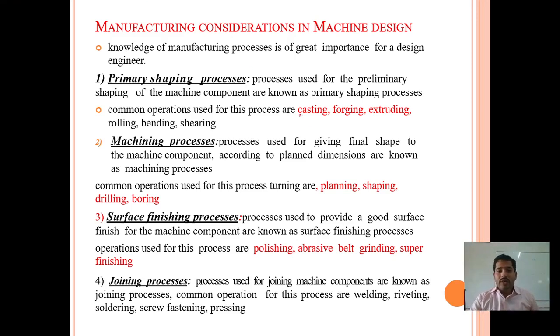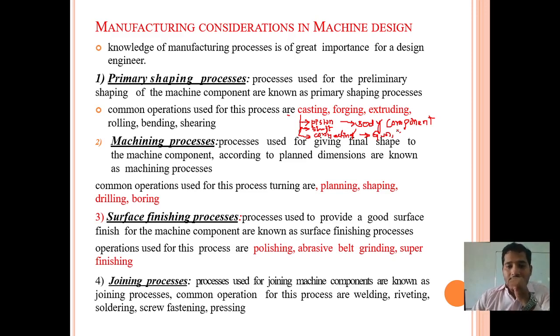In the casting process, we can make any type of component like piston, shaft, connecting rod, any body component, as well as a gun. So we are doing this under the casting process.